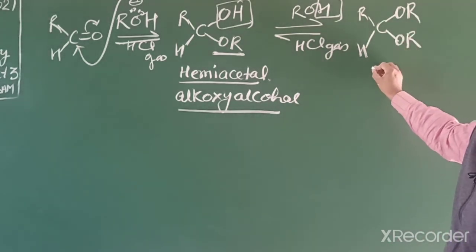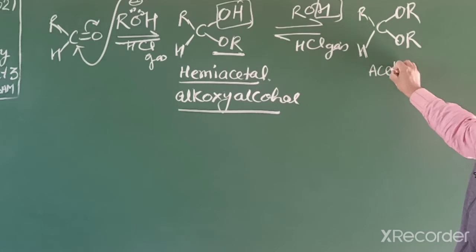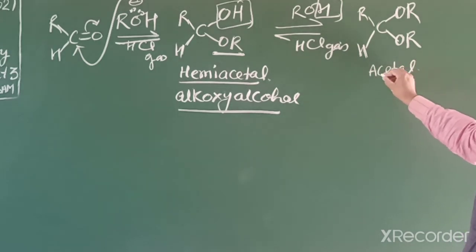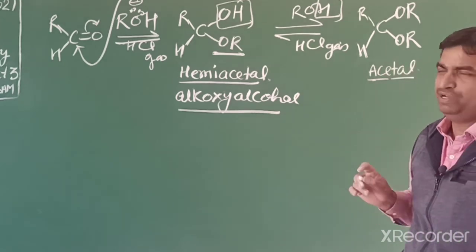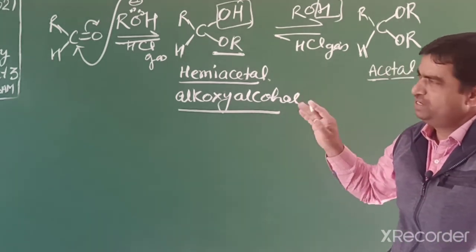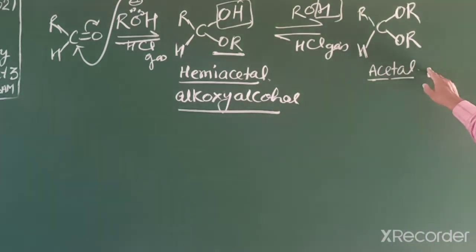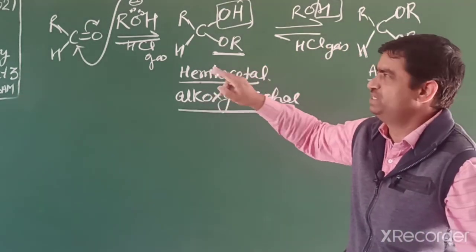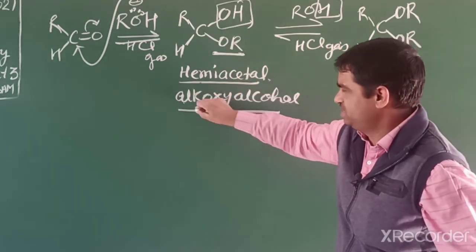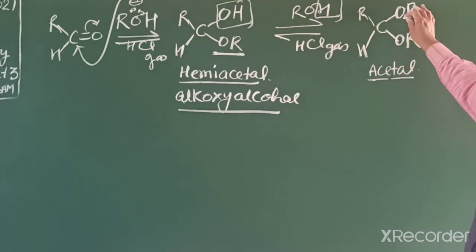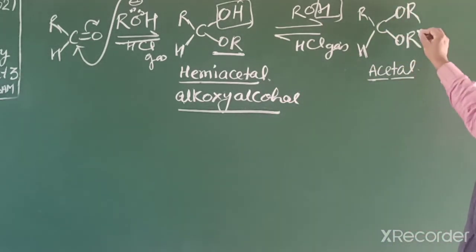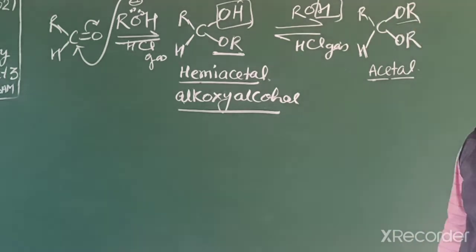So this compound is known as acetal. Ac means from aldehyde, and when 2 mole alcohol reacts with aldehyde, the product name is acetal. 1 mole then hemiacetal. Hemiacetal is an alkoxy alcohol, and this one has 2 ether groups, dialkoxy alkane.